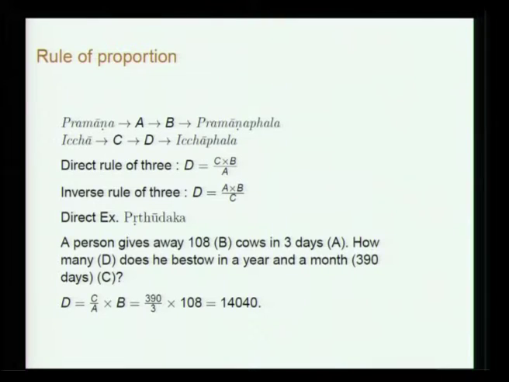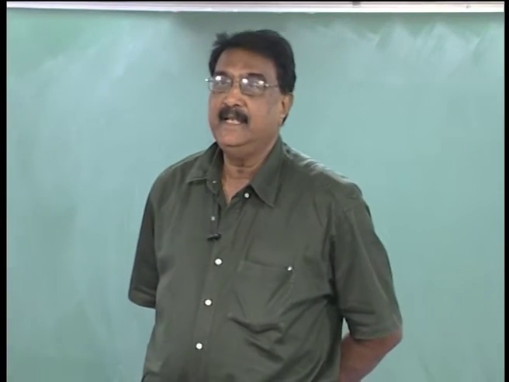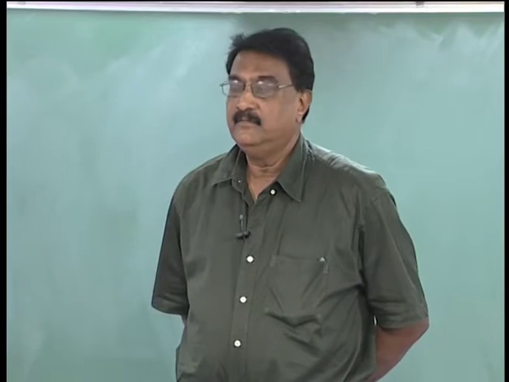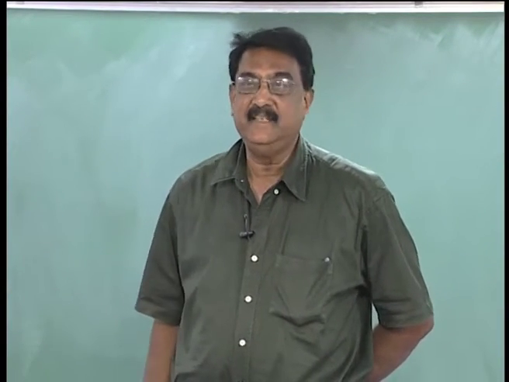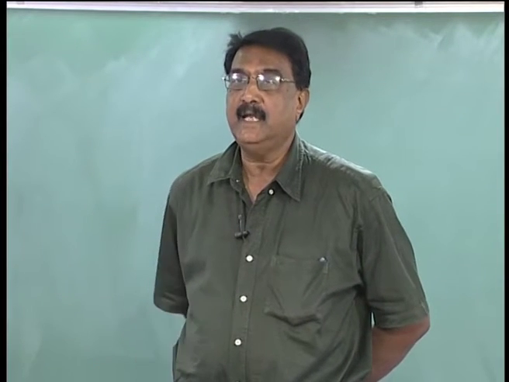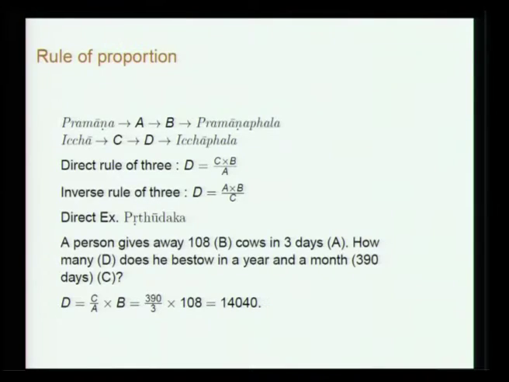Then he talks about the rule of proportion, a very important thing, Trairashika, and of course generalizations of that to 5, 7, 9 etc. Suppose you have a pramana A and the pramana phala is B, then what is the phala for some ichha C? So, C is ichha, then what is the ichha phala? The direct rule of 3 will give D equal to C into B by A. So, you take the pramana phala, divide by the pramana and multiply by the ichha.